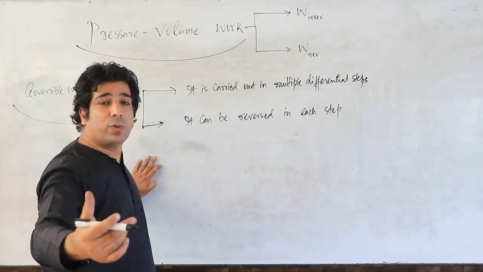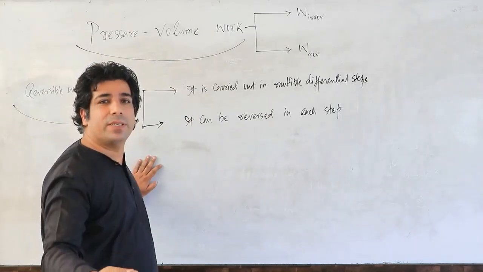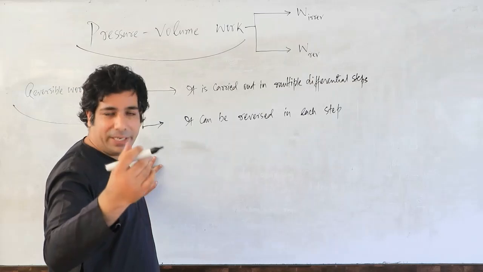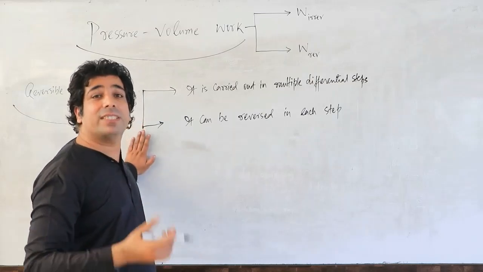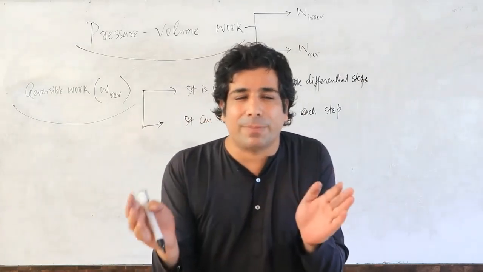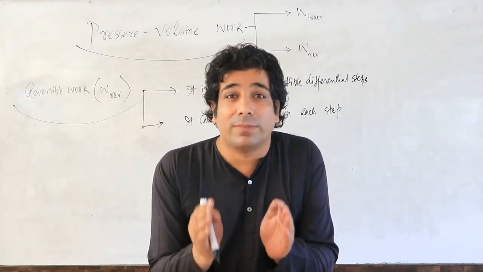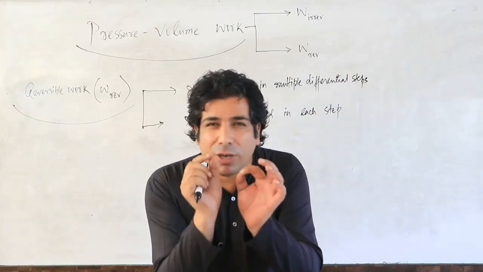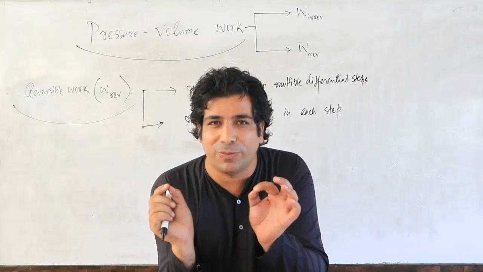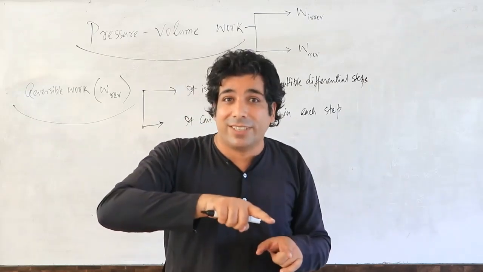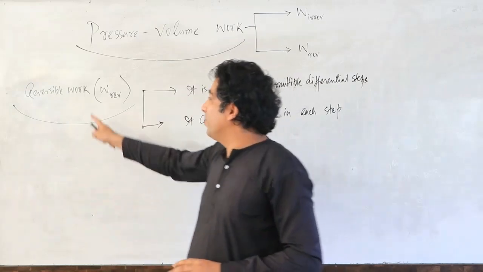Irreversible work was taking place in one step, and change in volume, delta V, was very large. But this reversible work is taking place in multiple steps, and we can also call them multiple differential steps. Small change will be there in the volume. When there's a little change in the volume, we can reverse it. So that's why we call it reversible work.